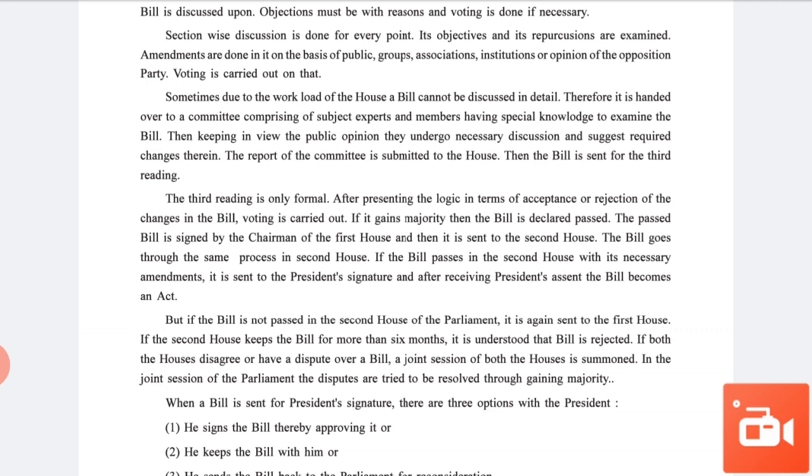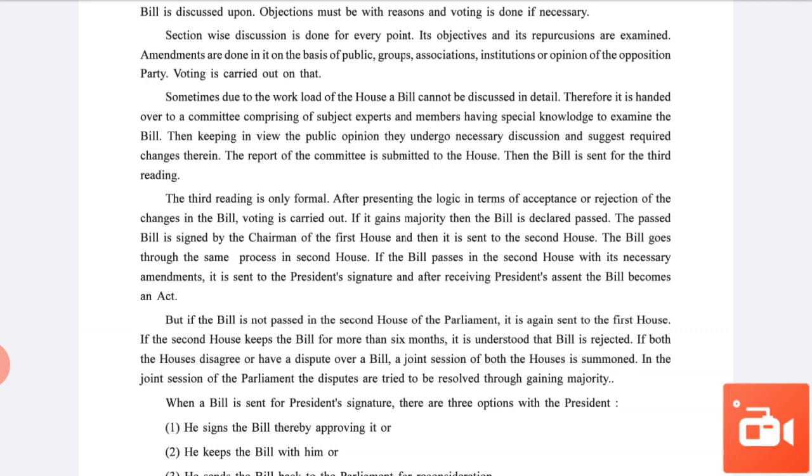The report of the committee is submitted to the House. Then the bill is sent for the third reading. The third reading is only a formality. In the first reading, the objective, title, etc. can be discussed. Then, the second time, if not,